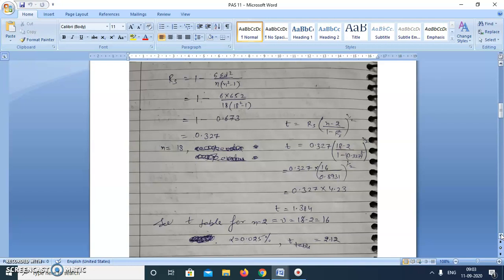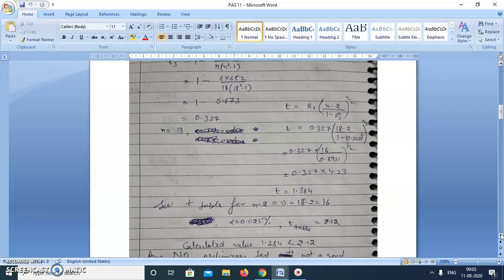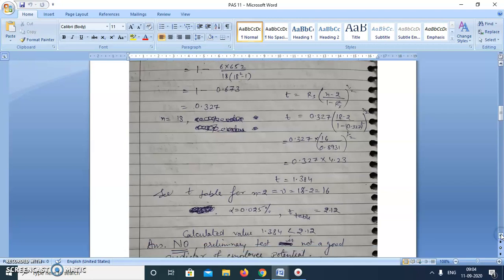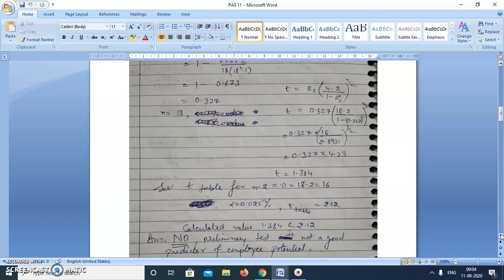First we'll calculate the t value, which is the rank correlation coefficient rs times (n minus 2) upon (1 minus rs square) to the power 1 by 2, which I have calculated. It is 1.384. Then we'll see the t-test table for n minus 2 degrees of freedom. In this case, it is 18 minus 2, 16 degrees of freedom at alpha equal to 0.025, and the table value is 2.12, and the calculated value is less than the table value.